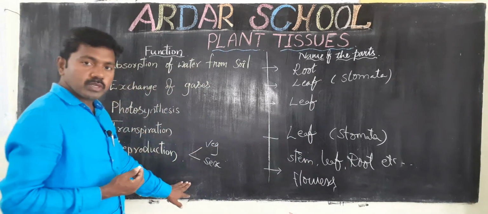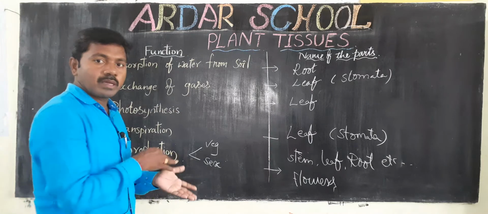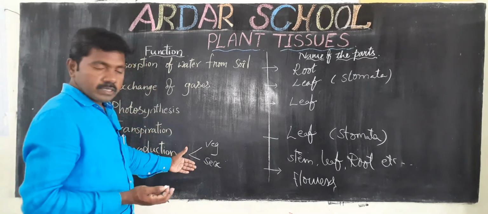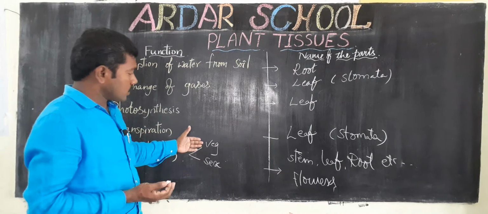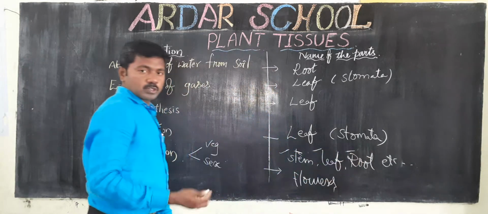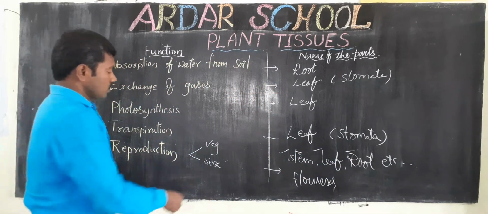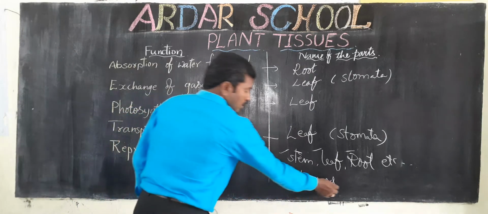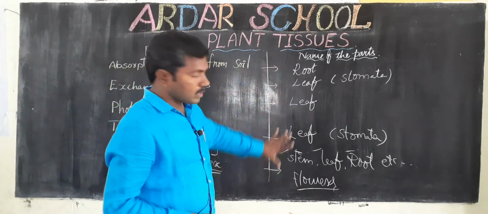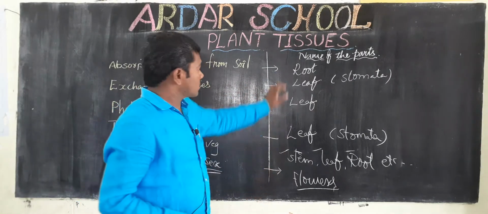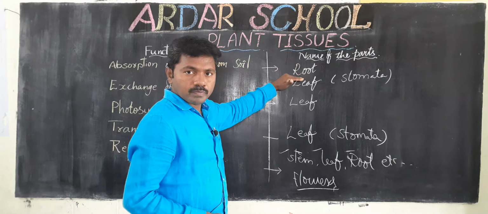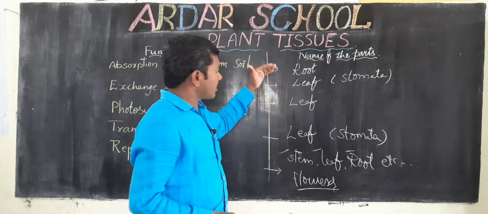Here we can observe two types of reproduction in plants or animals: vegetative and sexual reproduction. Vegetative parts means stem, leaf, root, and spores are different. Sexual reproduction is through the flowers only. If you observe these parts, for example the root, the tissue is different compared with the leaf.